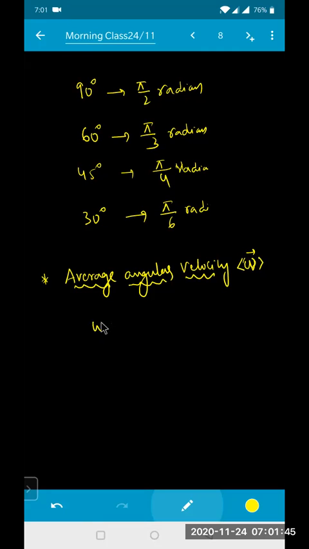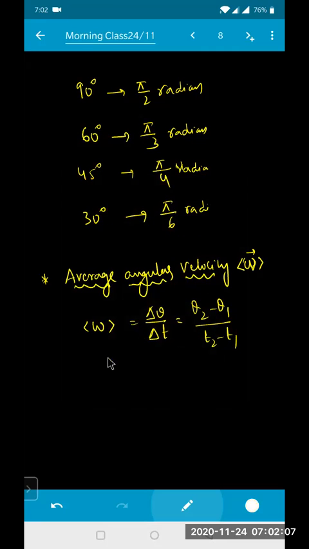So average angular velocity is equal to delta theta divided by delta t, that is, theta 2 minus theta 1 divided by t2 minus t1.